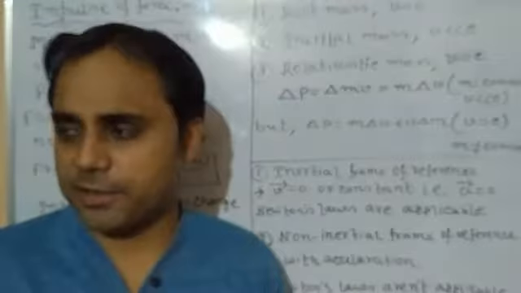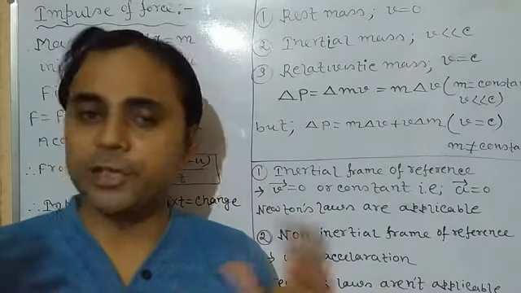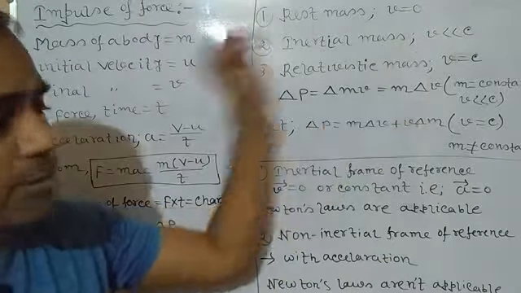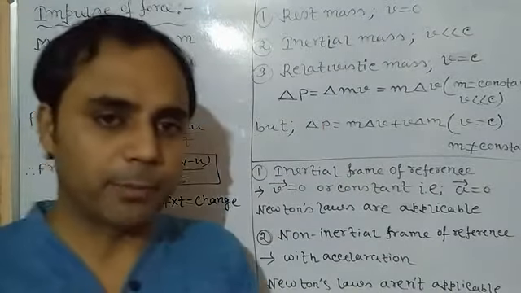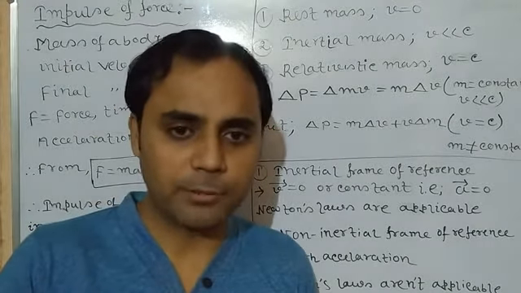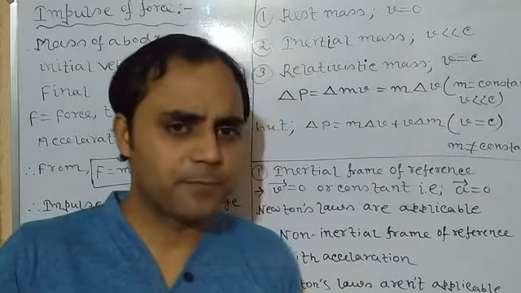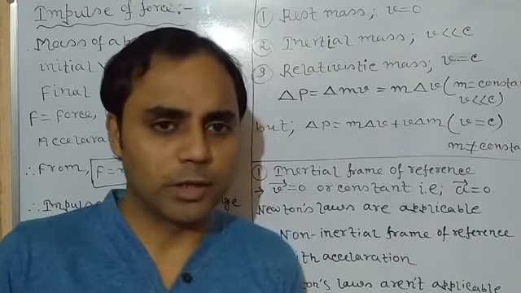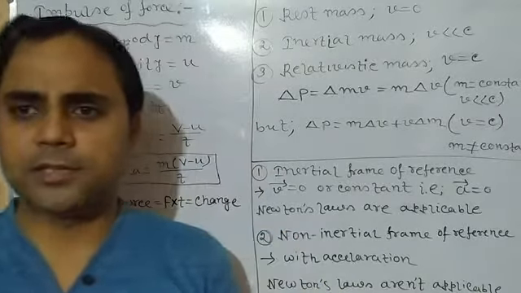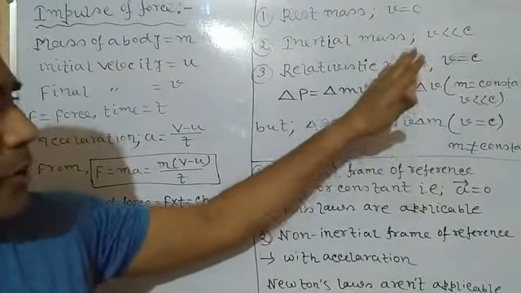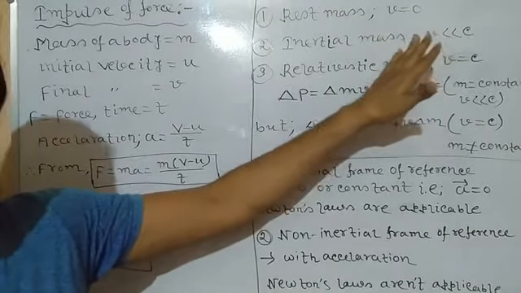So inertial mass generally refers to the objects we see in our daily life, having velocity much less than that of the speed of light, because we all know that the speed of light is the ultimate, the optimum. Is there any object having velocity equal to or greater than the speed of light? No, never. So in our daily life all the objects, a walking person, a moving train, a bus, everything moves with a velocity much less than that of the speed of light.